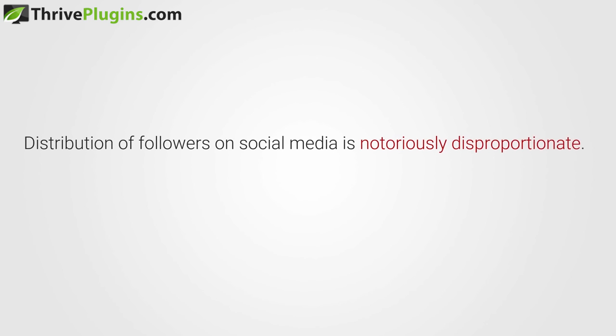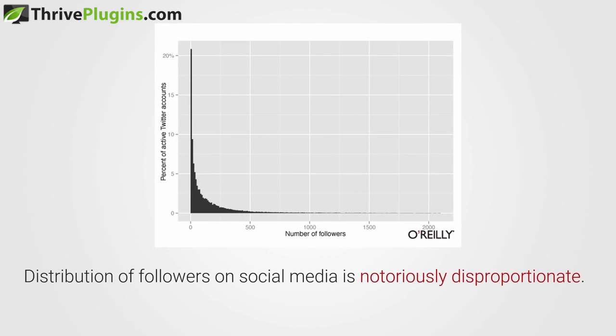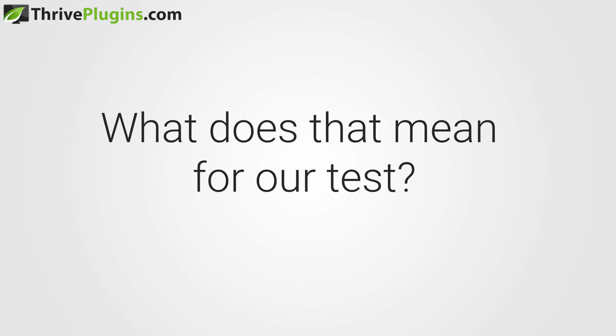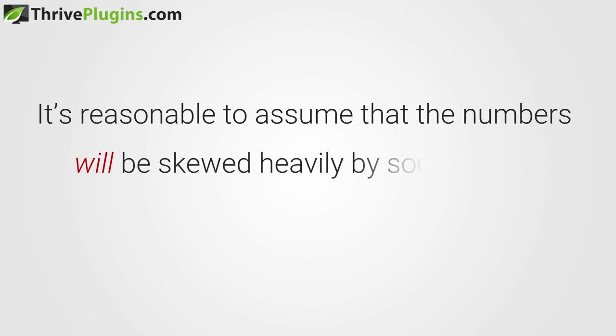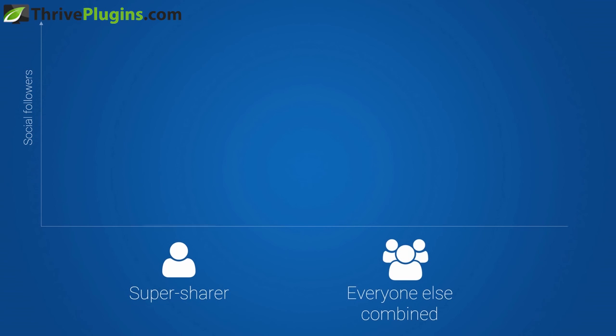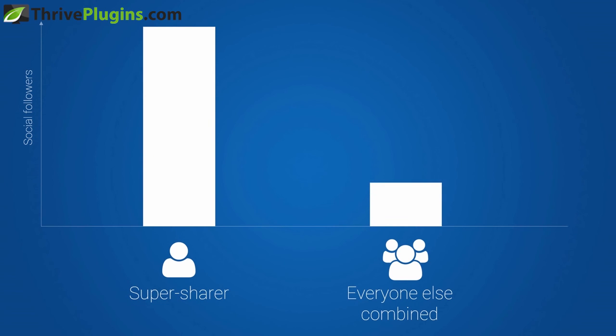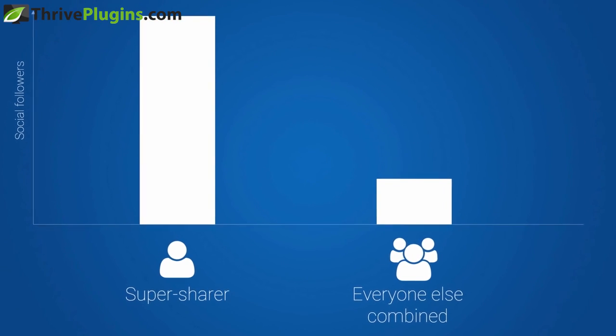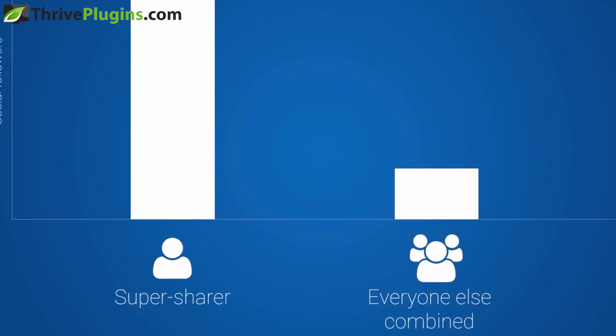Nope. Distribution of followers on social media is notoriously disproportionate, with very few accounts having massively more followers than the vast majority of accounts. What does that mean for our test? It's reasonable to assume that the numbers will in fact be skewed heavily by social reach. It's highly likely that 1 or 2 of the people that share your content will have more followers than all the other sharers combined. And as a result, any click data you gather is completely irrelevant.